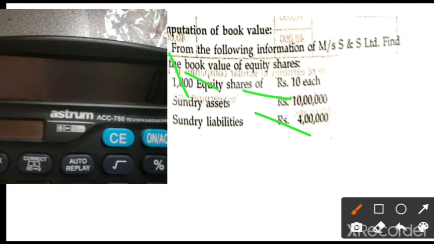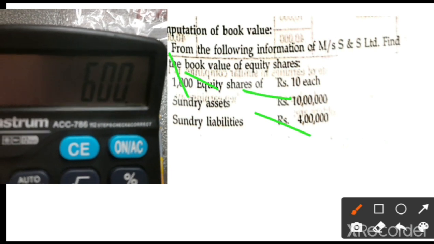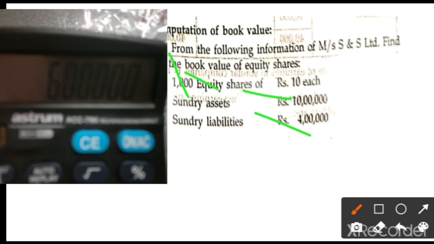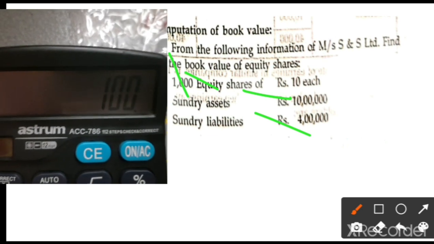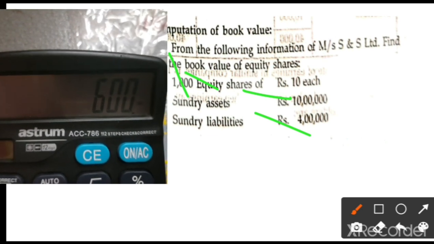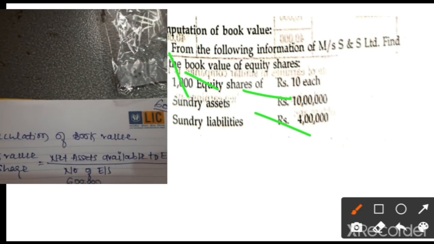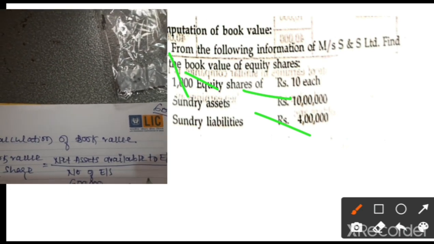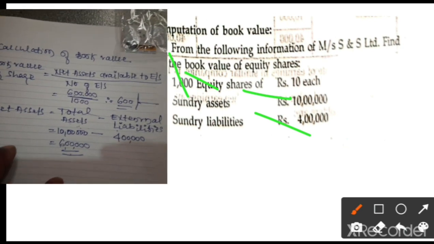Okay, so 6 lakh. 6 lakh divided by 1000, so 600 is the book value per share. Is it clear, dear students? So this is a way of calculation of a book value.